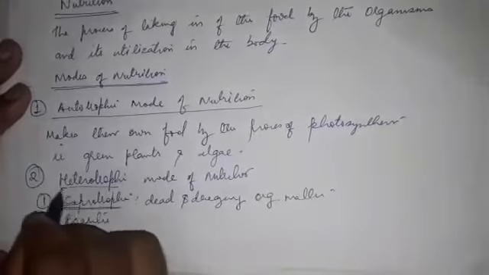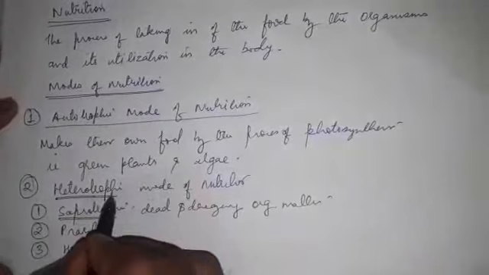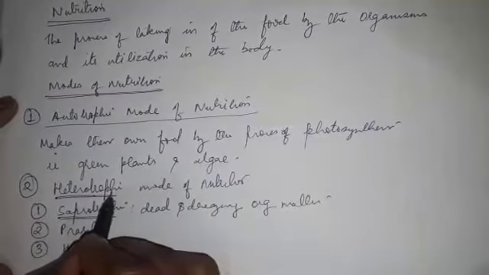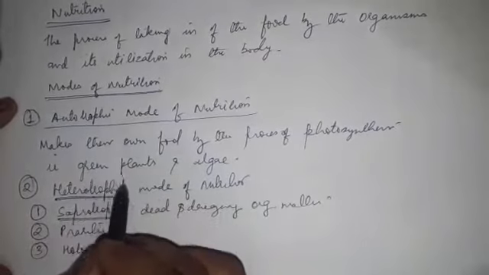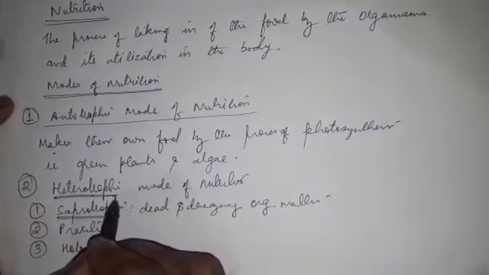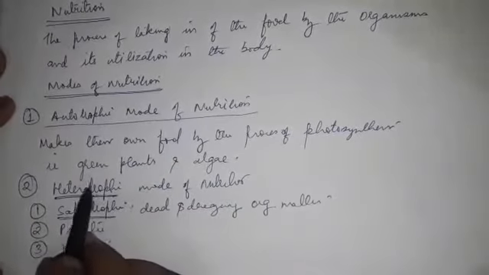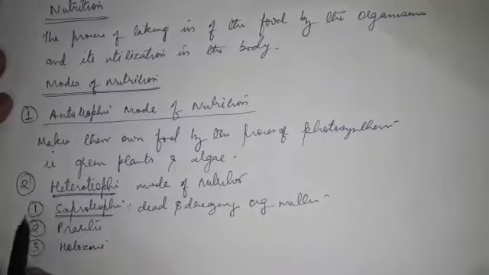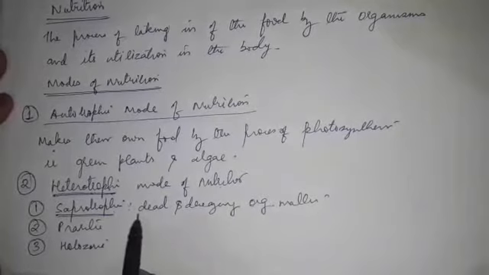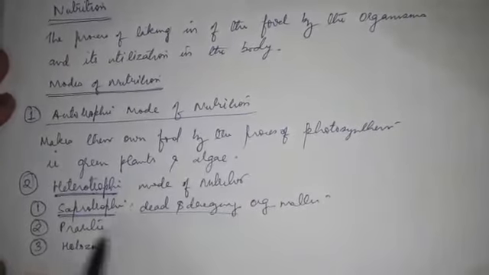Okay. Heterotrophs are the organisms which are dependent upon autotrophs for their food. For example, all animals, they depend upon green plants directly or indirectly for their food. So such a mode of nutrition is called as heterotrophic mode of nutrition. Under heterotrophic mode of nutrition, there are different subcategories. Saprotrophic, in which the organism is depending or obtaining its nutrition from dead and decaying organic matter.